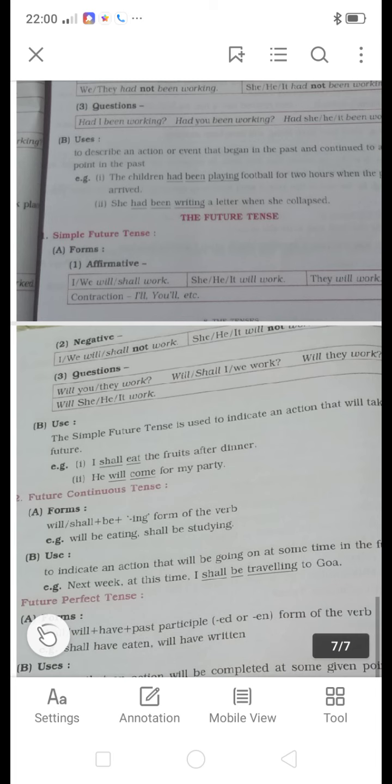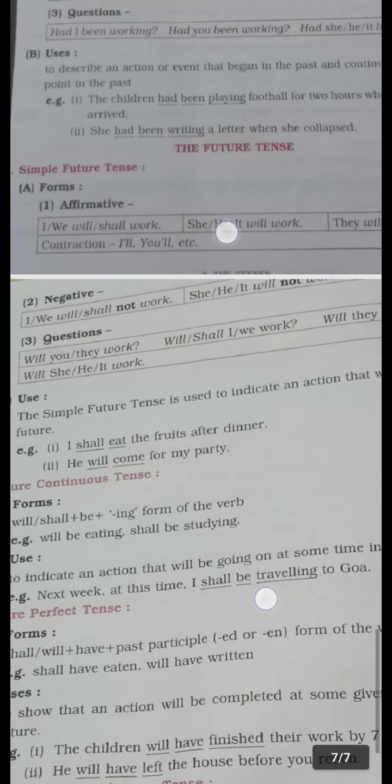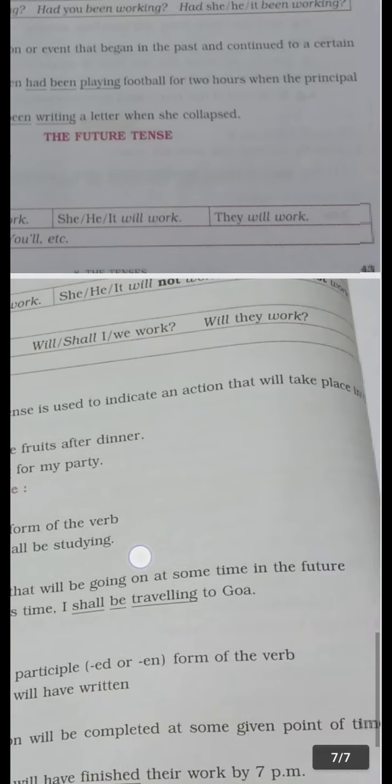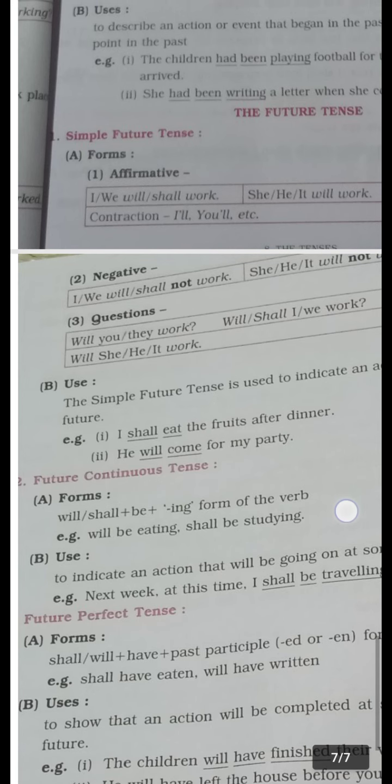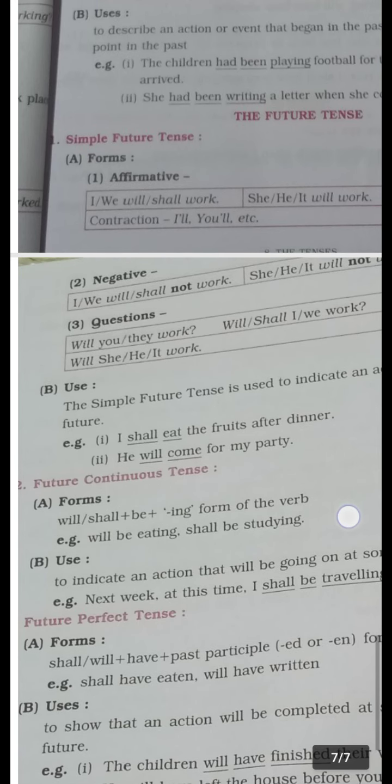Then what are the uses of simple future tense? Simple future tense is used to indicate an action that will take place in the future. For example, he will come for my party. Means that action will take place in the future.